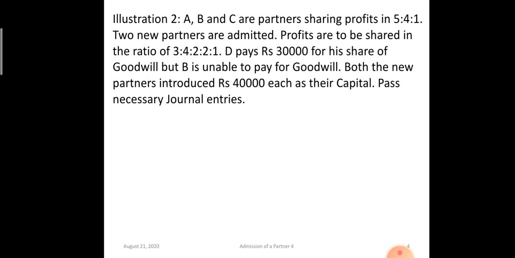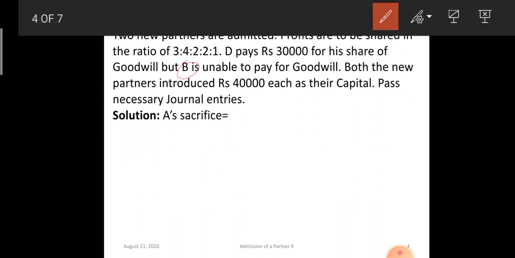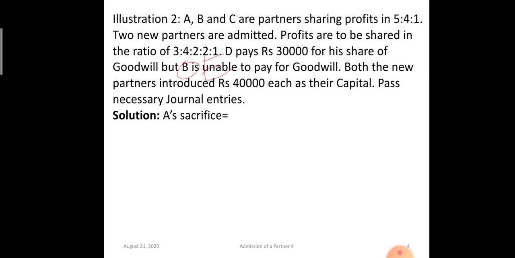D, the new partner, is bringing 30,000 for his share of goodwill, and it's E. Make this correction, all of you: it is E. Partner E is unable to bring his goodwill. Both the new partners introduced rupees 40,000 each as their capital. Now we have to pass the necessary journal entries.